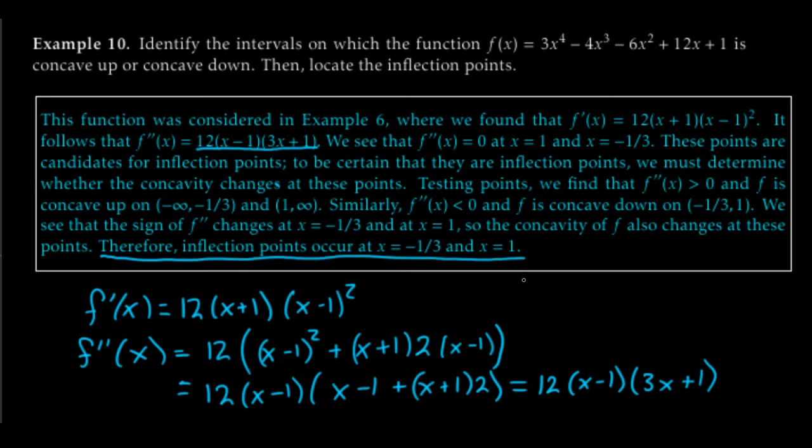Now, some people go with the convention that the inflection points are always points on the graph. If you want to go with that convention, you're just going to plug in negative 1/3 into f. That'll be the y-coordinate. And then you'll plug in 1 to f, and that'll be the second y-coordinate. In that case, you could write the inflection points in that way, but I don't see any reason to go through that extra work. So, since this is kind of a new concept, let's look at another graph.